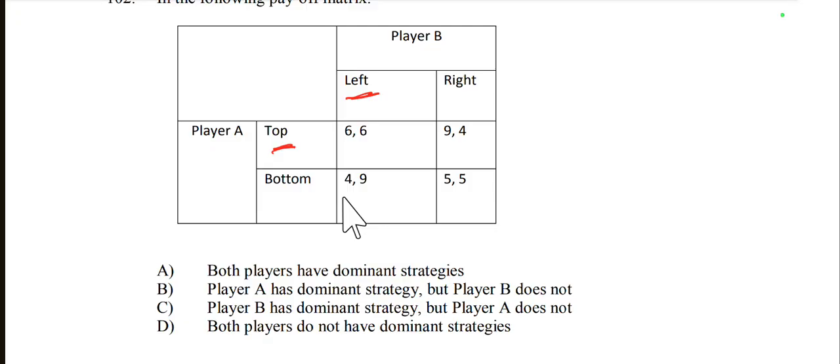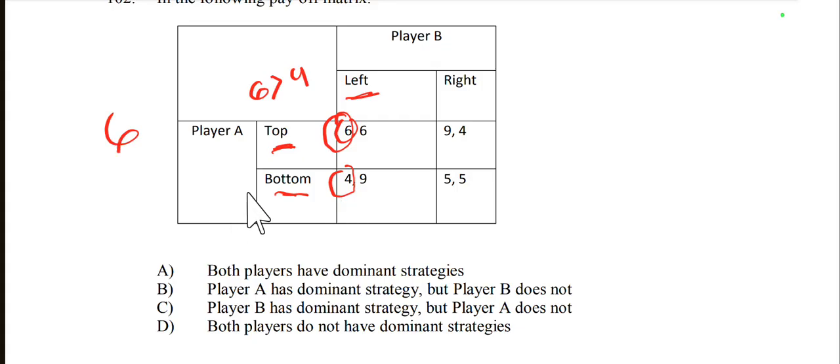So if player A chooses top, getting 6, and if bottom, getting 4. Player A prefers the greater, so top, since 6 is greater than 4. So player A chooses top.